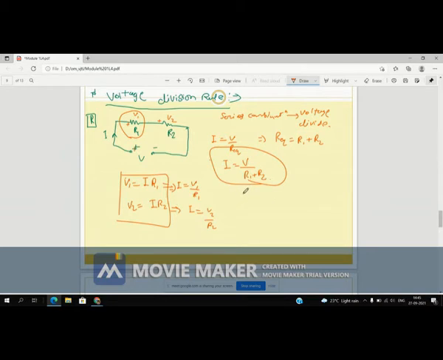When you equate these two things, you will get V1 is equal to V R1 by R1 plus R2. And when you equate these two, you will get V2 is equal to V R2 by R1 plus R2.